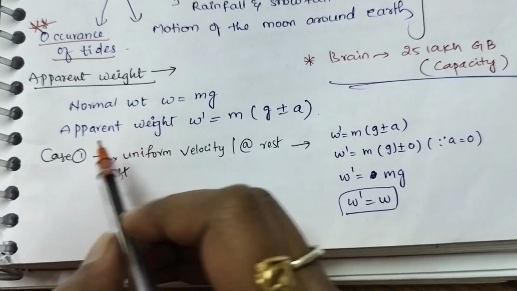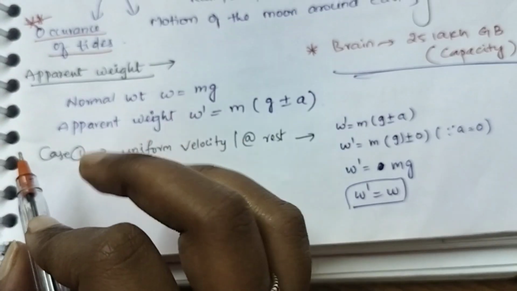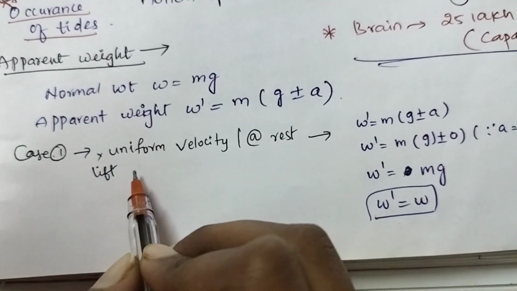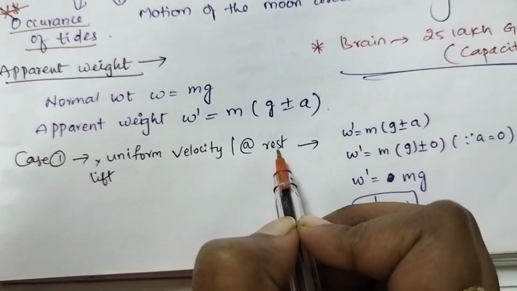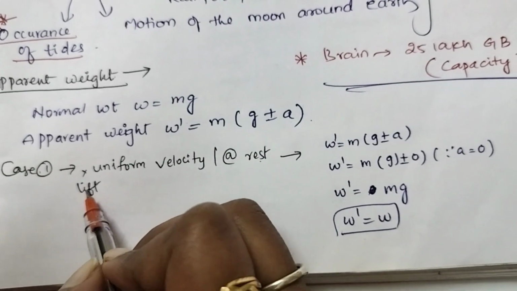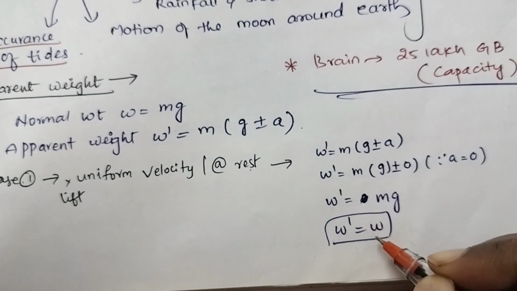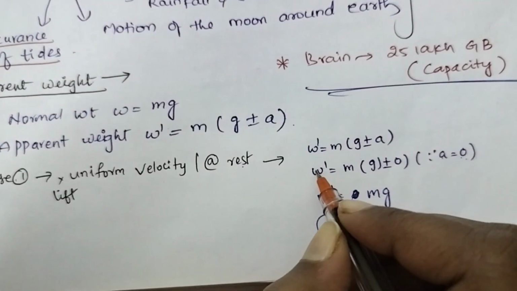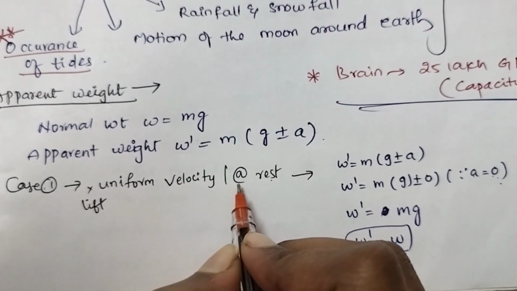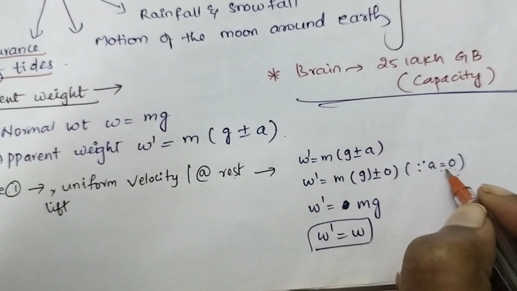Acceleration has three cases. First case is lift at uniform velocity or at rest. When the lift is at rest, acceleration is always 0. Remember this, only one point. When the lift is at rest, acceleration at that point is 0.